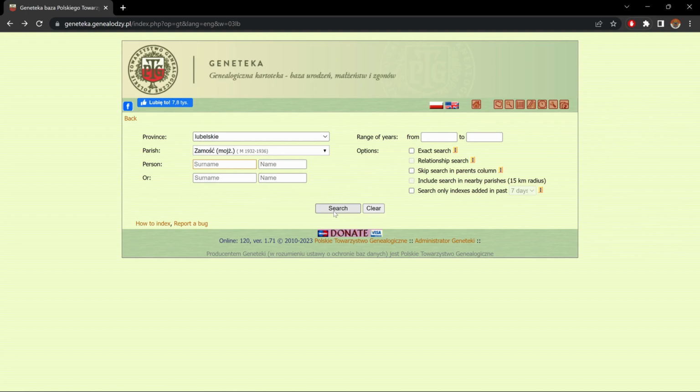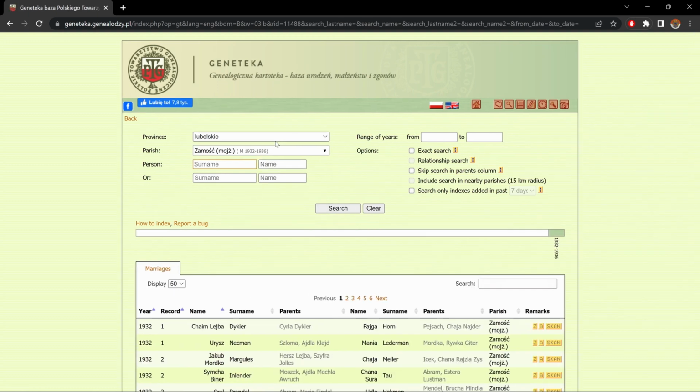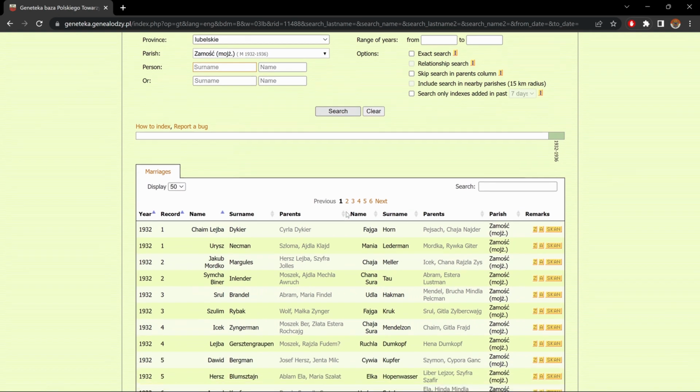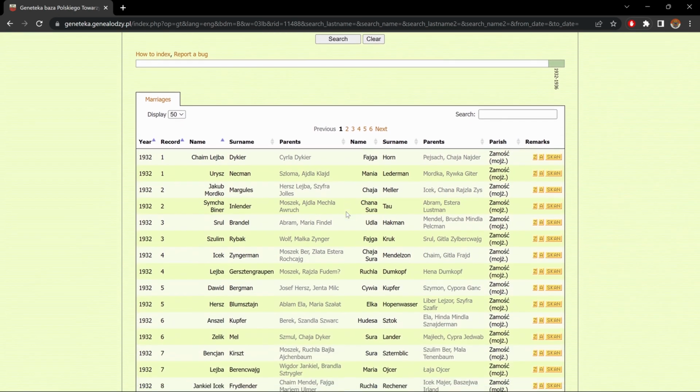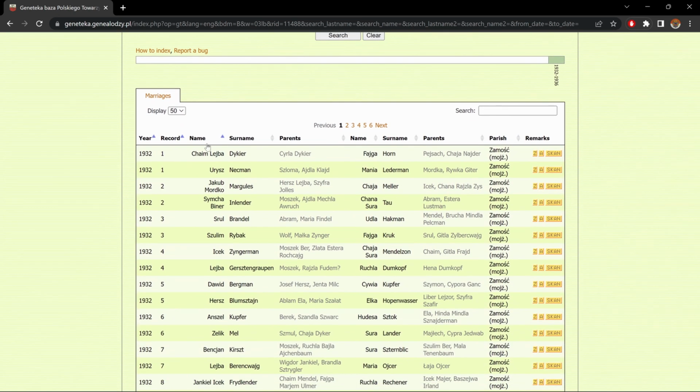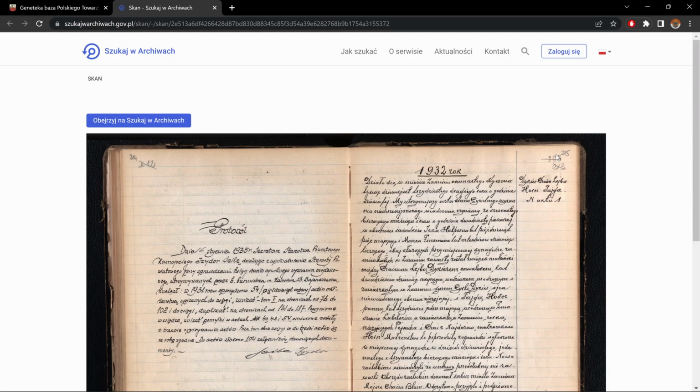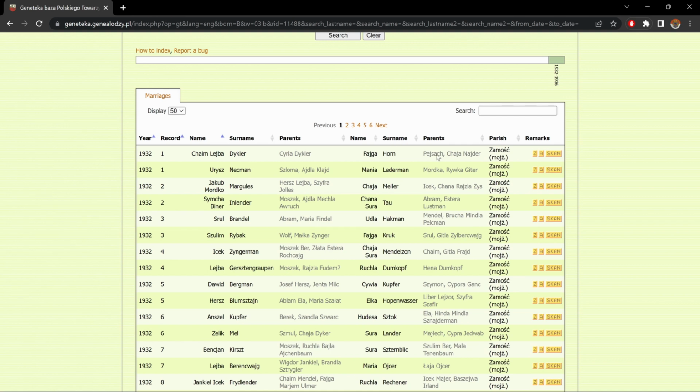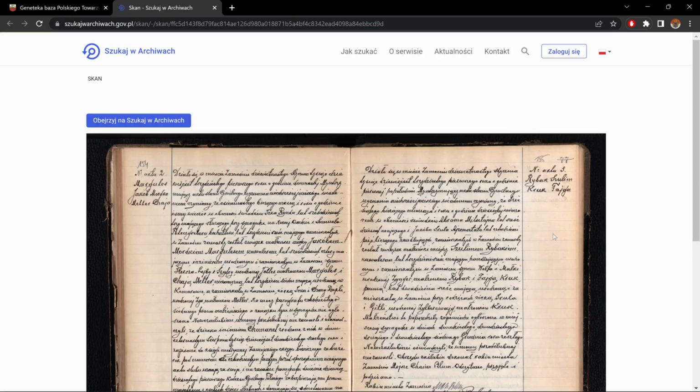Now, if I press search with only the parish, it'll give us everything that's indexed in that parish. So here you see the year, record, name, surname, the parents, and again for the bride-to-be. And then here brings us to the scan and the web page where the scan is found. So in this case, it's found on Szukaj w Archiwa. Now let me close this. Let me go to another one just to show another quick example.